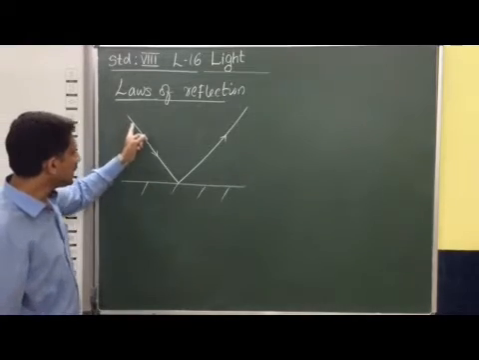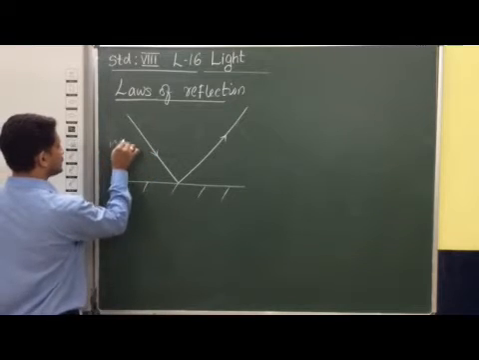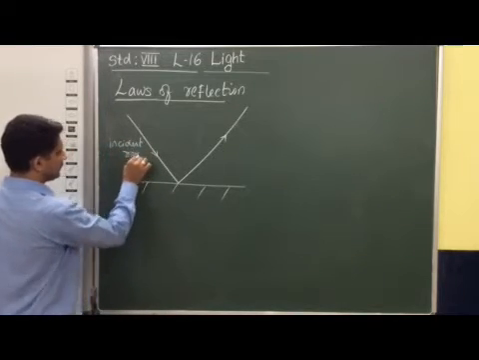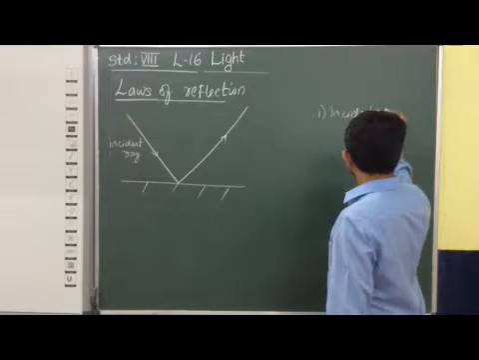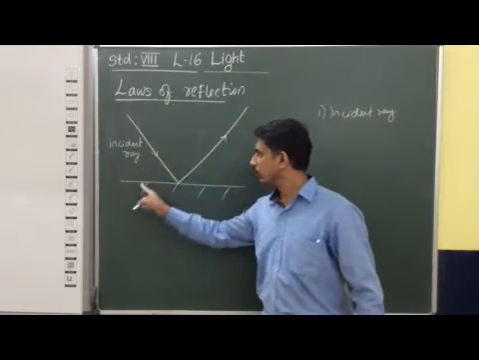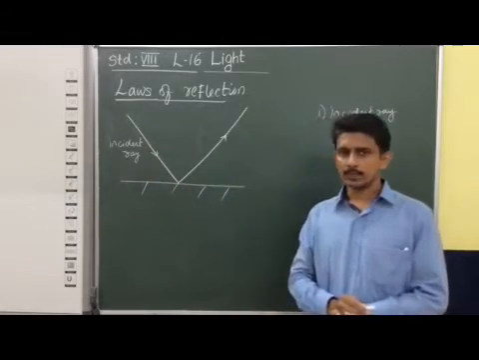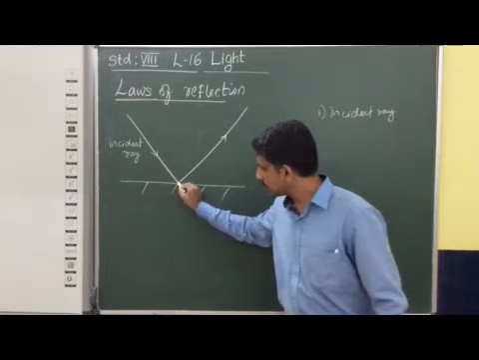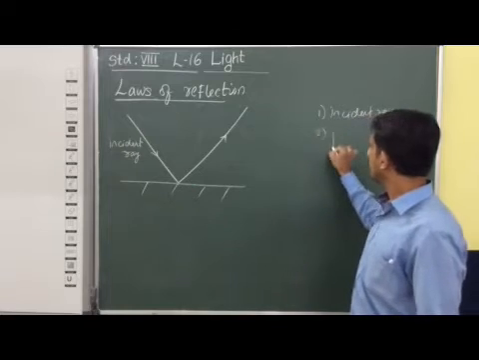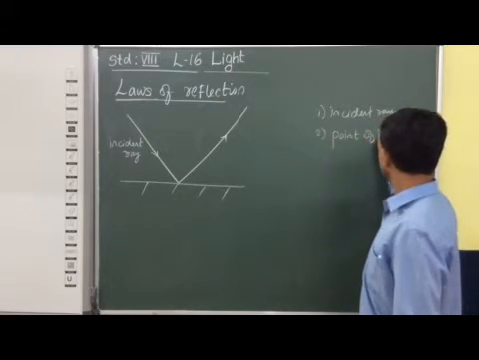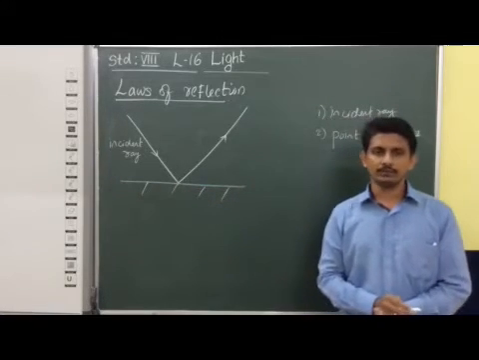You can observe the light ray which is falling on this opaque surface. We call this light the incident ray. Incident ray means the light ray which falls on this opaque surface. Now you can observe that this incident ray meets the surface at one point. That corresponding point is known as the point of incidence.